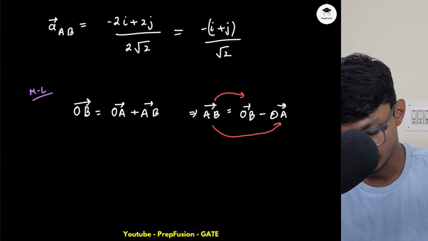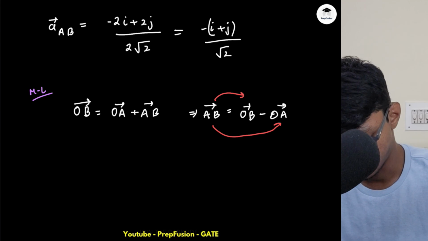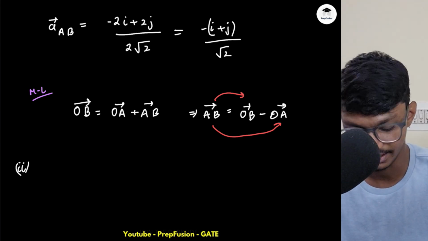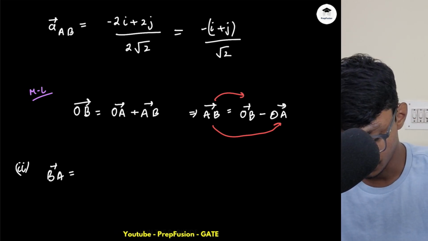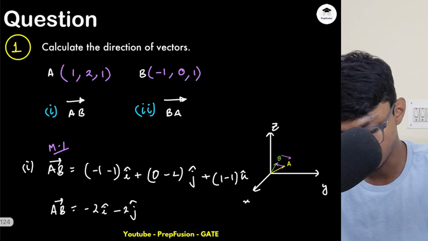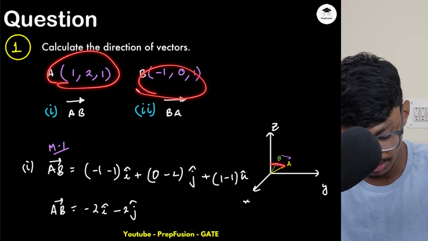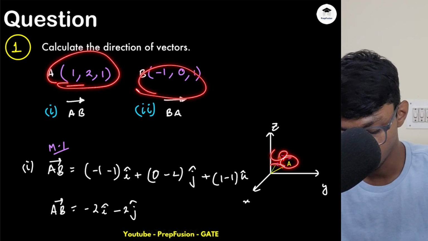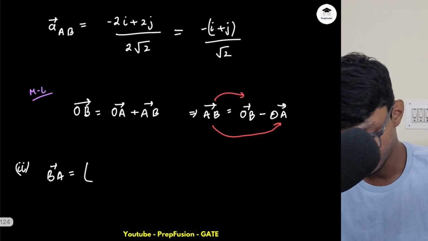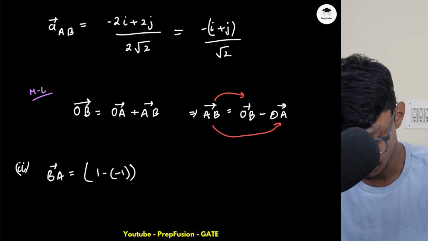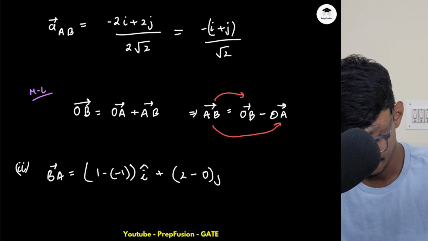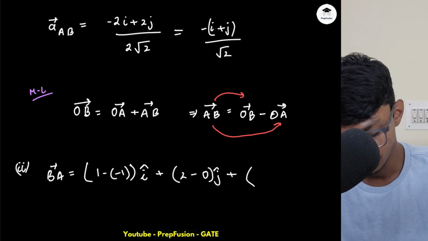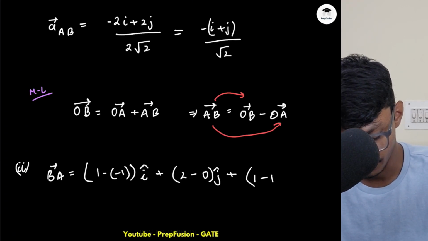Obviously you can do the same thing for the second question as well. What you have to find is BA. Your BA vector, again you can do the head minus tail subtraction. This time my head and tail have interchanged. This time the head is this and the tail is this. So this will be 1 minus 1 of minus 1 in the I direction, plus 2 minus 0 in the j direction, plus 1 minus 1, which gives 0, in the k direction.